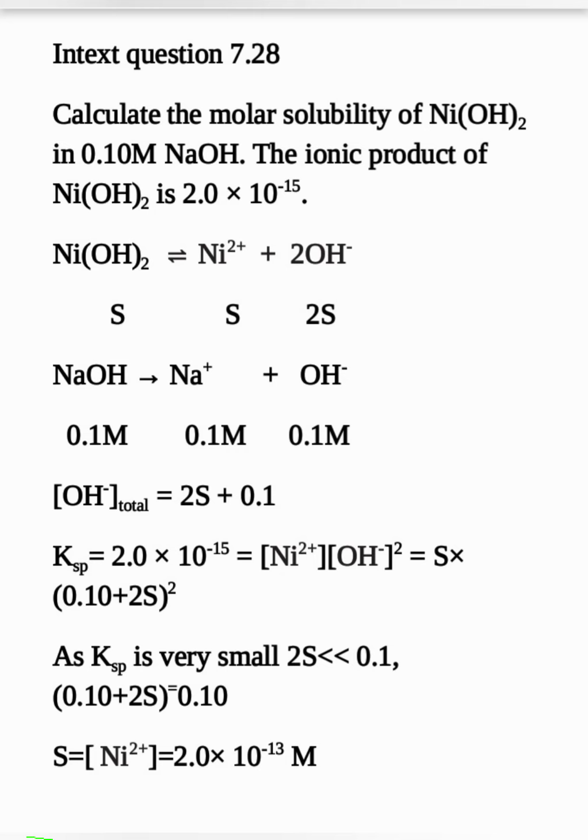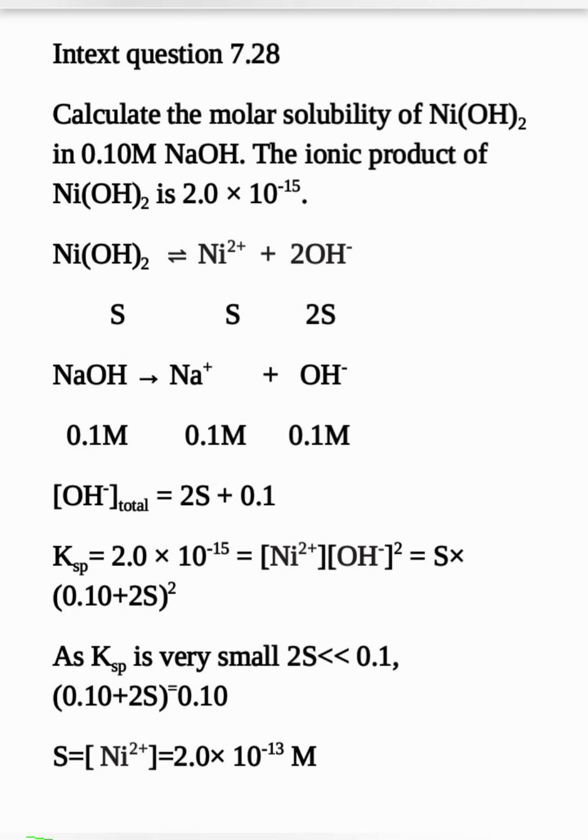For the exam, such questions will not be there, but it is given in the textbook as one problem, so you should understand how to do it.